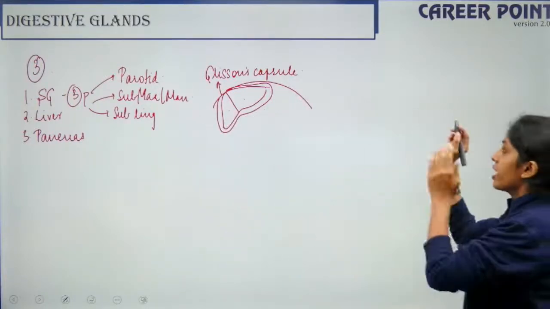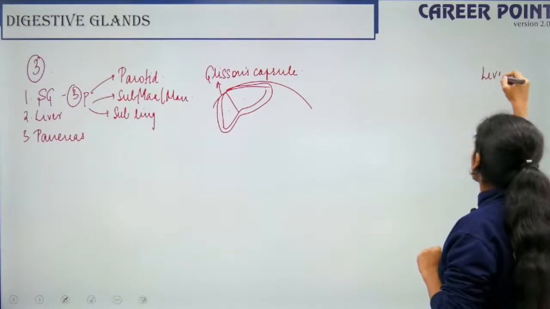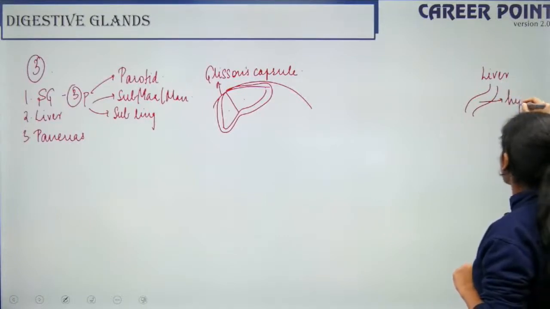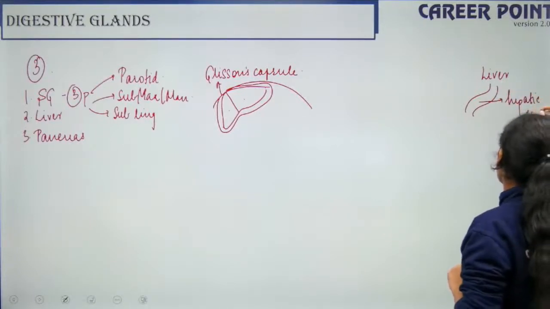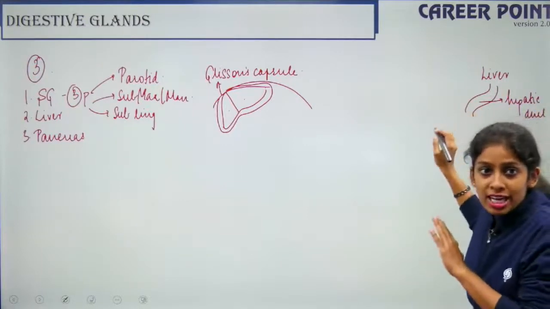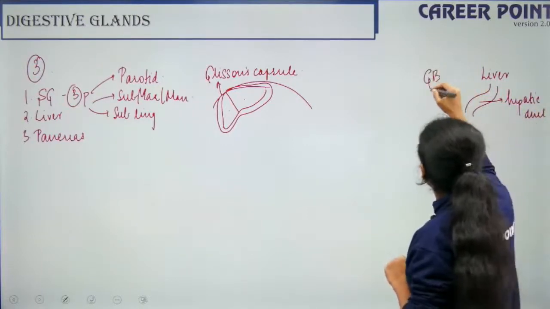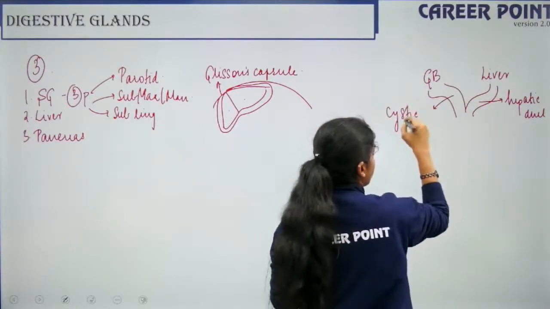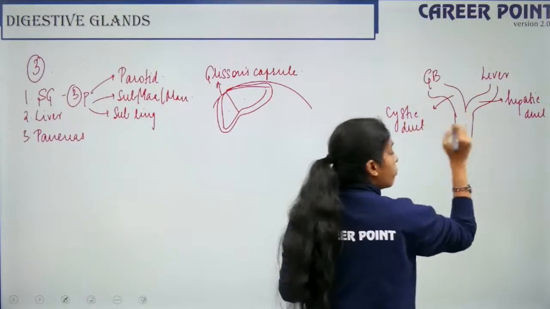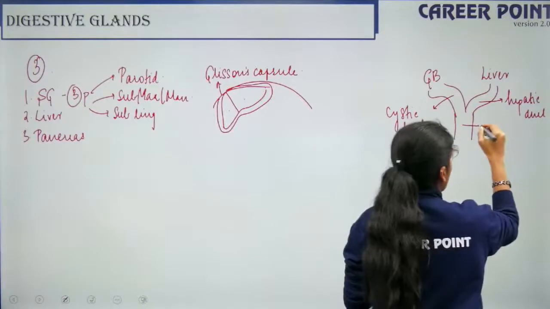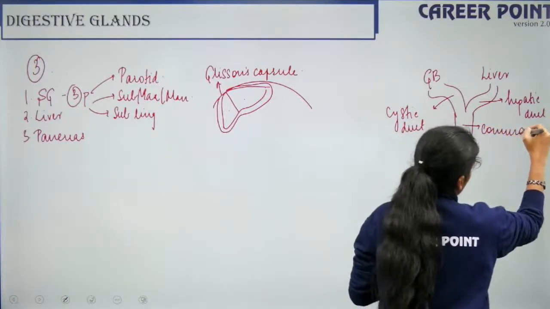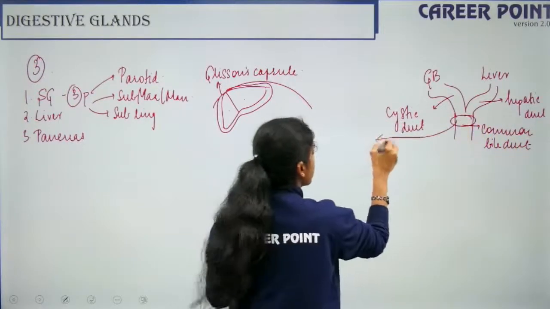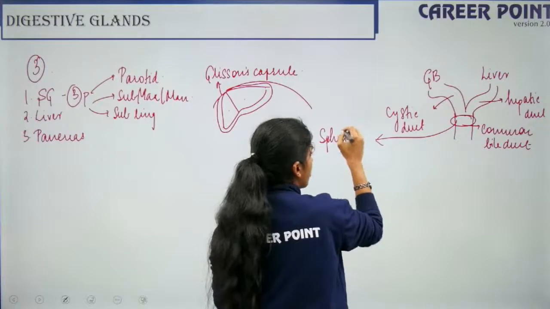Okay. So now we are talking about the liver. So I told you liver is a gland and it has its own transport system. So this is the hepatic duct, right? And liver secretes bile. So bile comes here. So here I have my gallbladder. So it also has its own duct. So this duct is known as my cystic duct. So both the ducts join. So this is my common bile duct. So common bile duct has which sphincter? So here I have a sphincter that is known as sphincter of Boyden. Are you able to recollect?